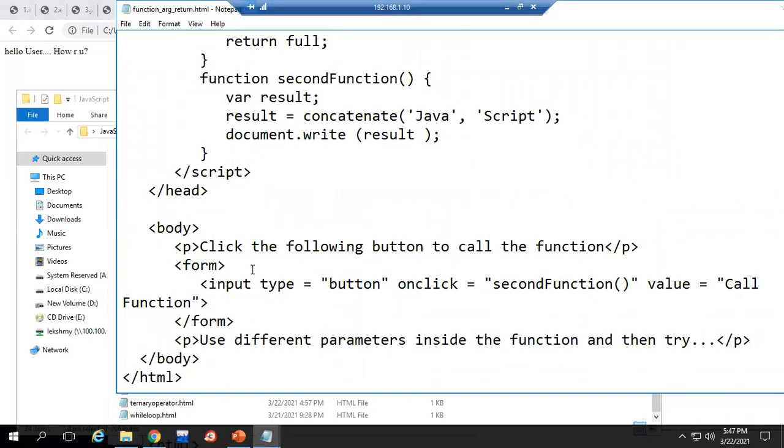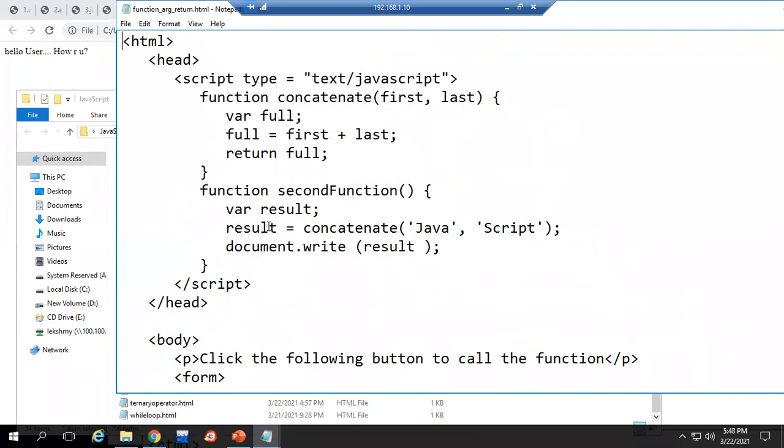Inside the body, we have the button. We are calling the second function, and when it goes to the second function, here we are calling another function. You can create any number of functions, not always a single function in the file. We can combine and use them like this. Concatenate is one function which we created separately.